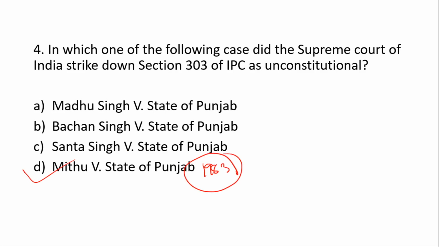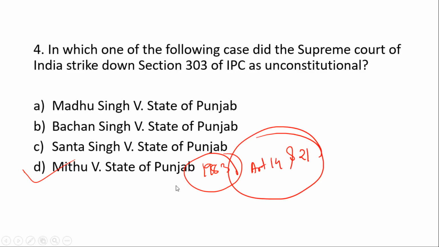In Mithu versus State of Punjab, the Honorable Supreme Court held that Section 303 is void and unconstitutional, being violative of Articles 14 and 21 of the Constitution of India.